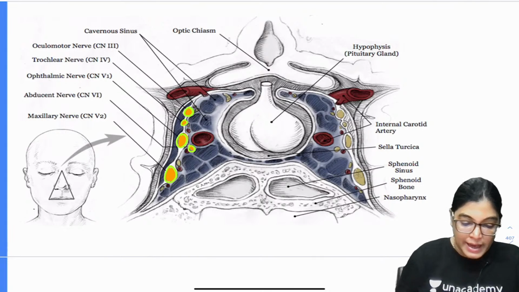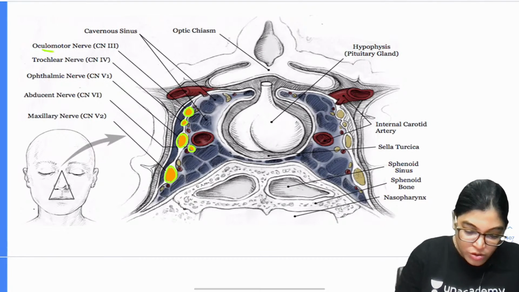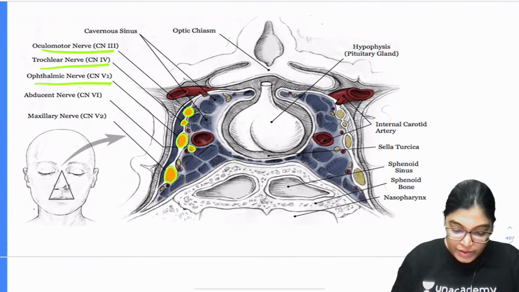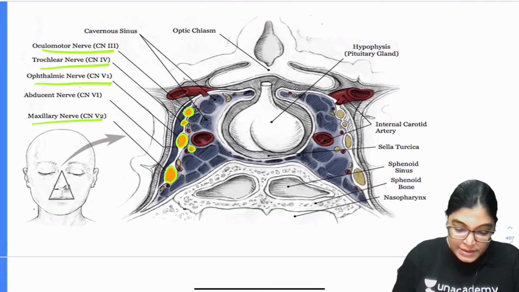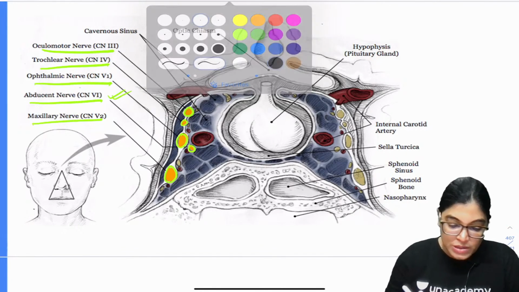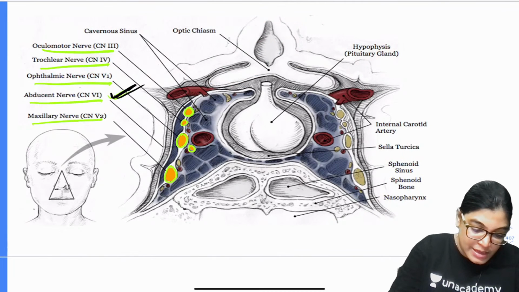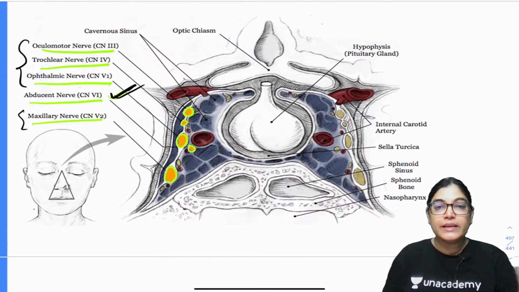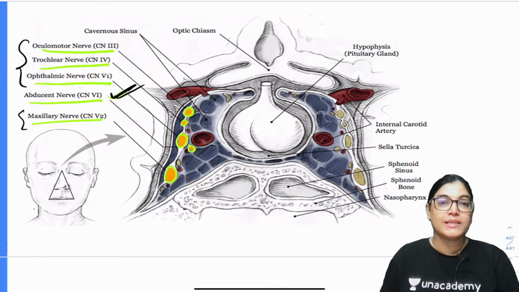Four nerves are lying in the lateral wall: the oculomotor nerve, the trochlear nerve, the ophthalmic nerve and the maxillary division. And here the abducens nerve is passing through the cavernous sinus. If you see, these 5 nerves are exactly located with the cavernous sinus.